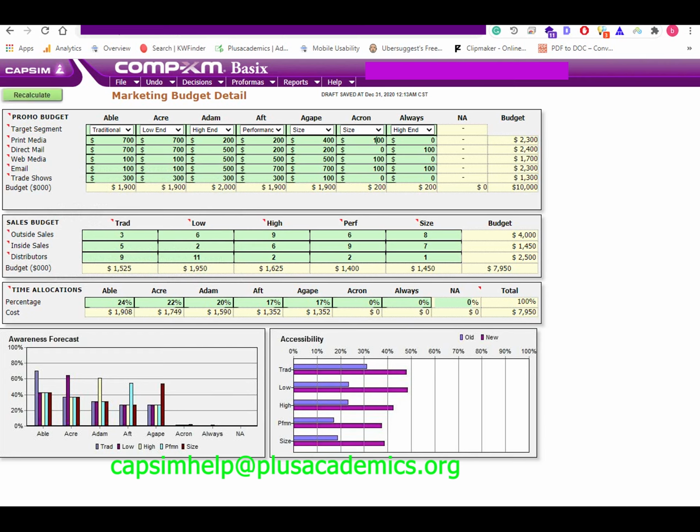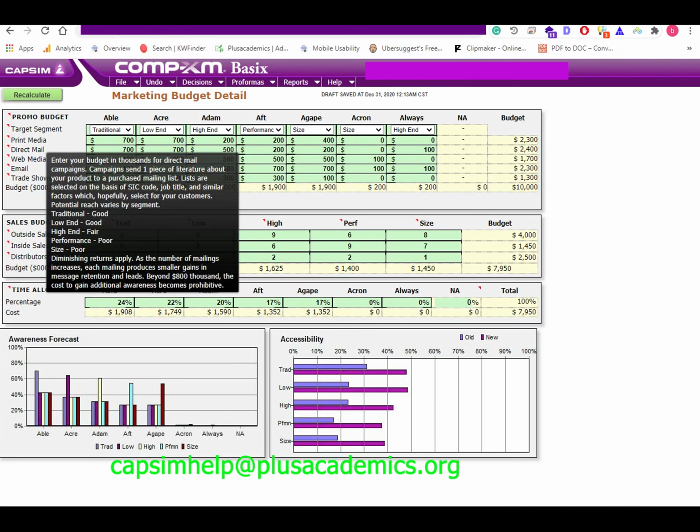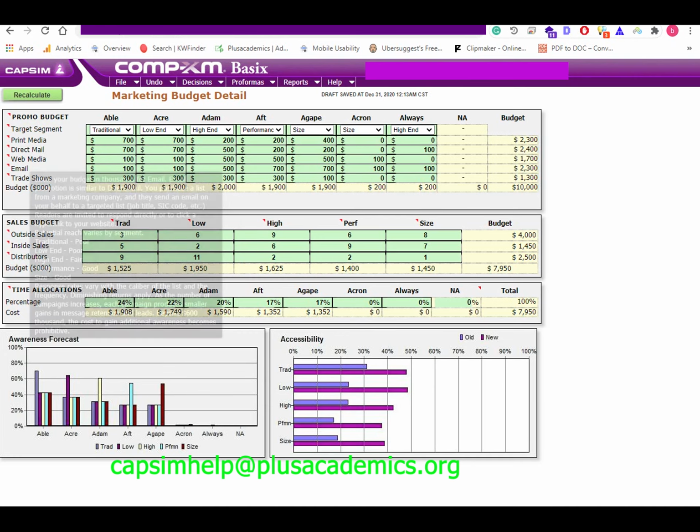For sales decision making, there are also differences compared to other CompXM decision makings. So for traditional, high sales performance can be obtained through utilization of distributors. Inside sales will give a moderate result, while outside sales can only give a low result. Based on that, we relied on distributors. The maximum you can have is 30 inside sales, where we used 10, and 12 outside sales, where we used 3.